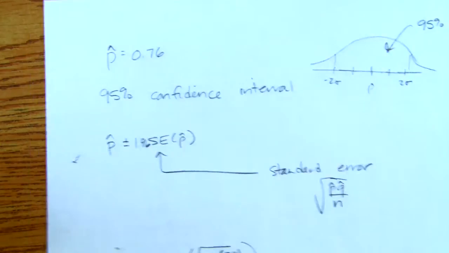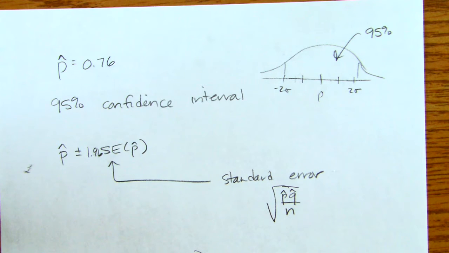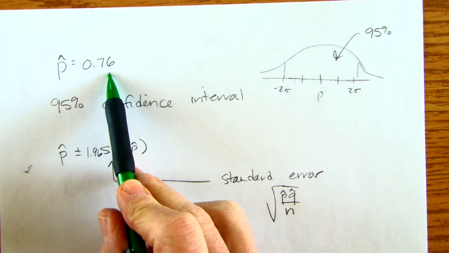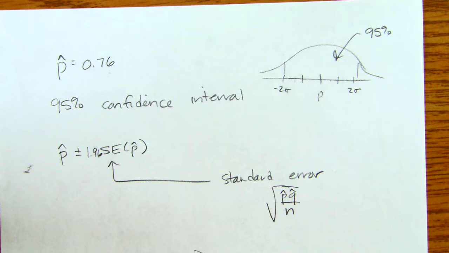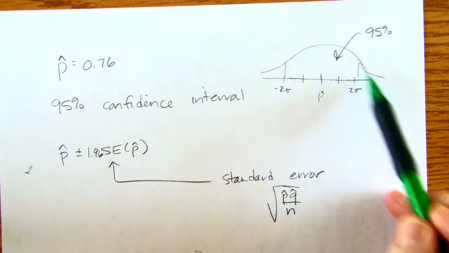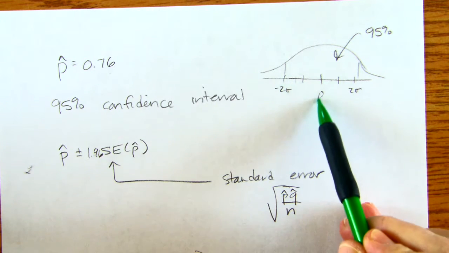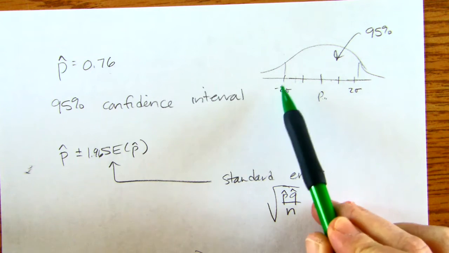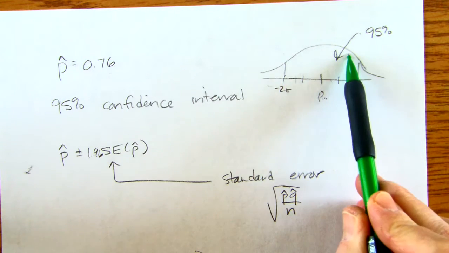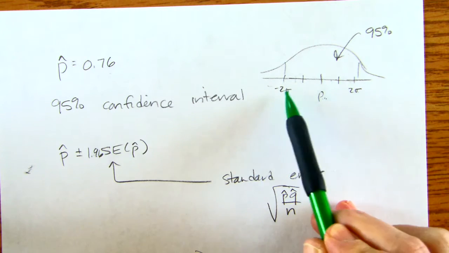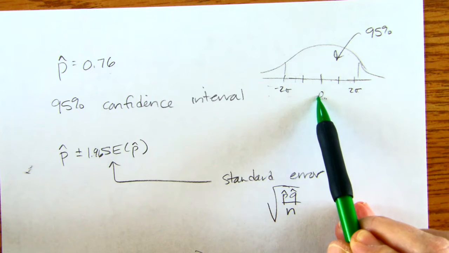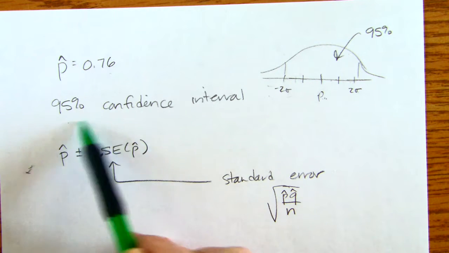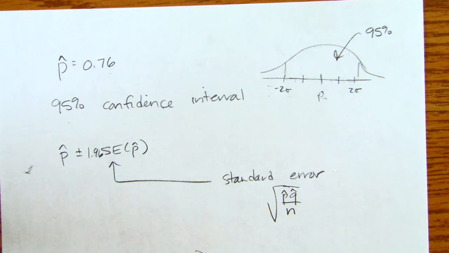So they went out and sampled, or they called people, and they found out that 76% think that terrorism should be a top priority. And we want to figure out, remember, we don't know what the true proportion is, but we know that 95% of samples will fall within 2 standard deviations of the true proportion. So we construct a 95% confidence interval.